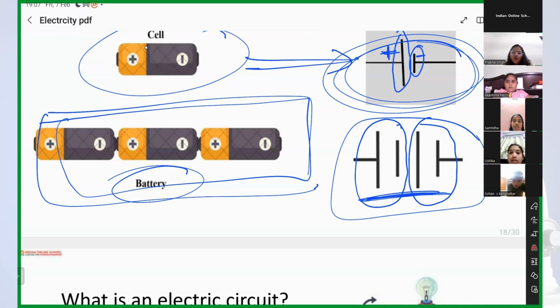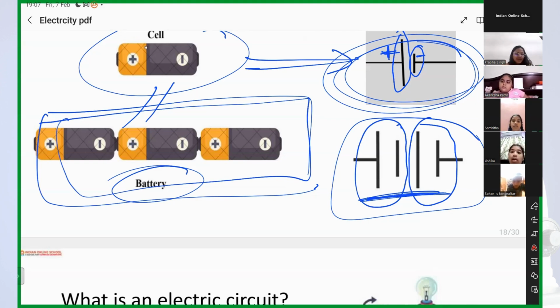No. No, guys, no. Have you tried it in your remote? On the backside of your remote, you have a battery box, right? In which you put cells like this. One cell or two or three cells, maybe two or four cells, right? But if you want to arrange them in any way, will the remote control work? No. Because there is some system to arrange these cells to form a battery.